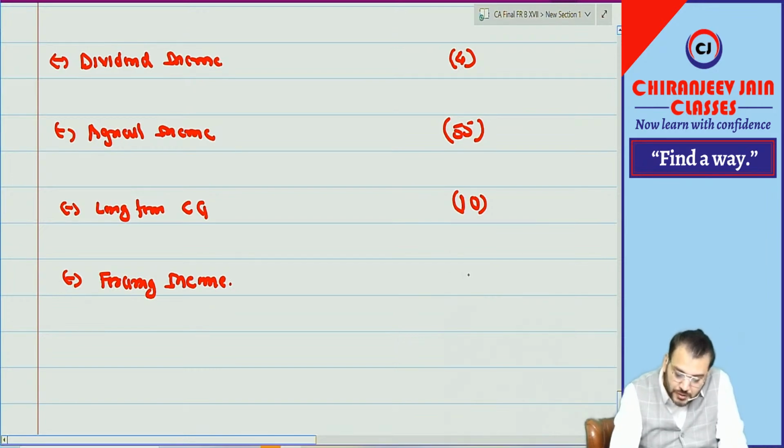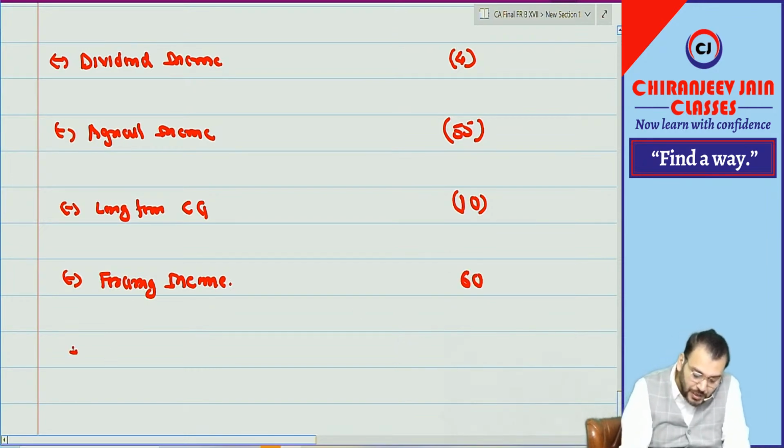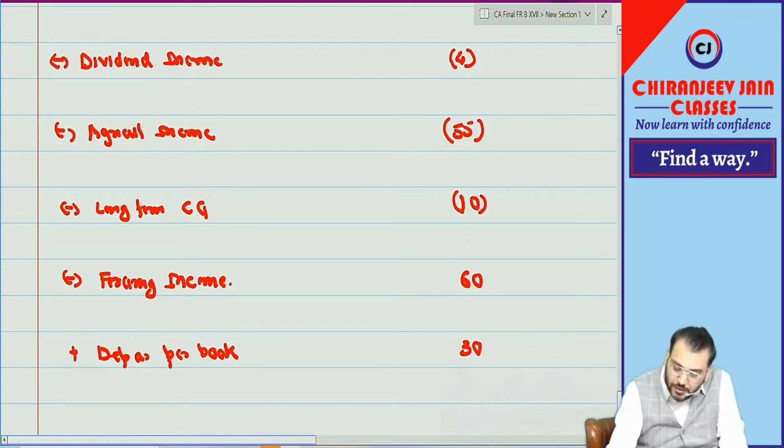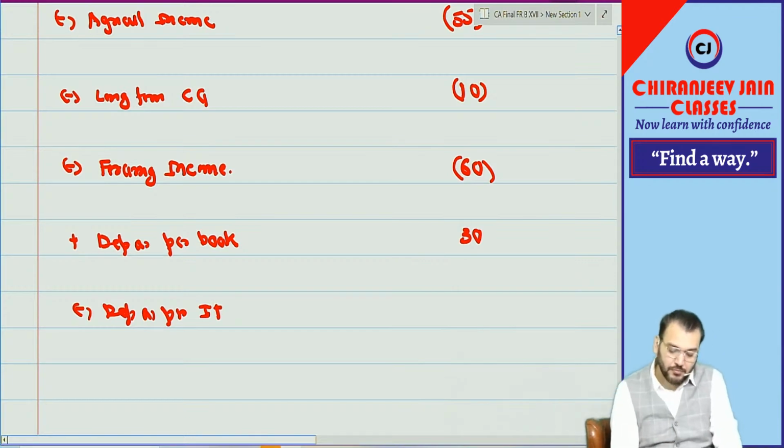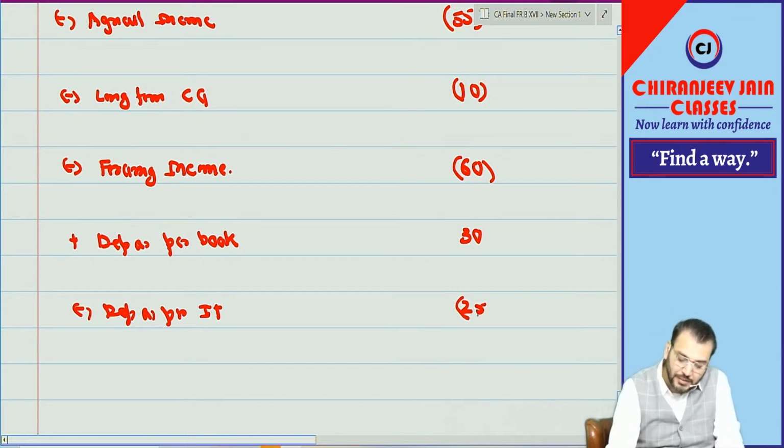How much? 60. Then plus depreciation as per books how much? 30. Then minus depreciation as per income tax how much? 25. I think all the information has been taken into consideration.